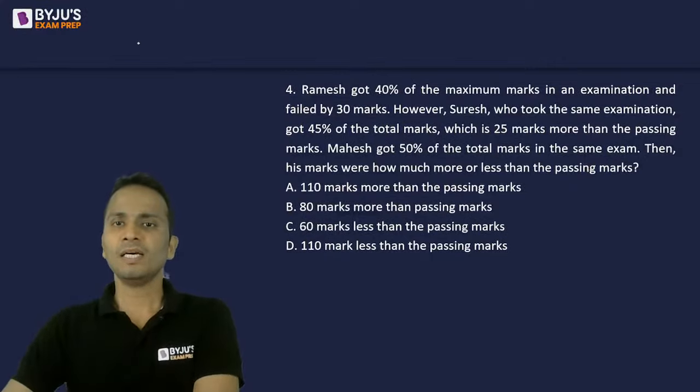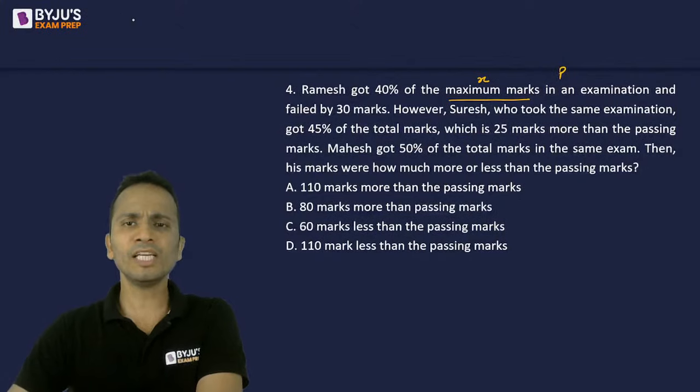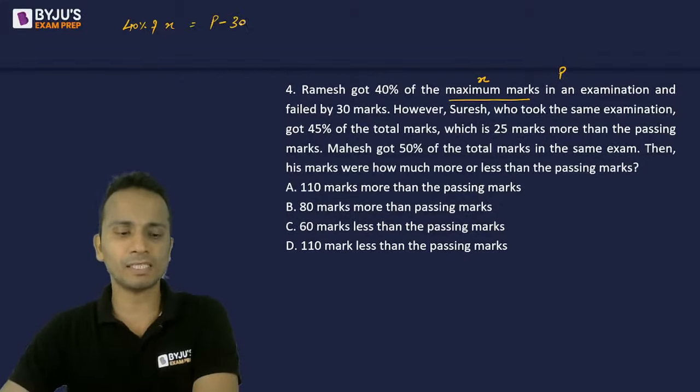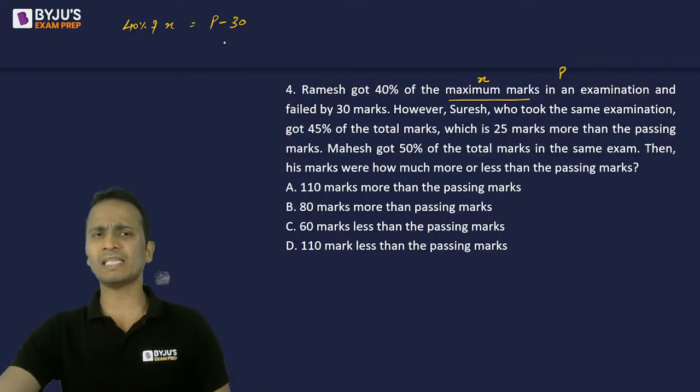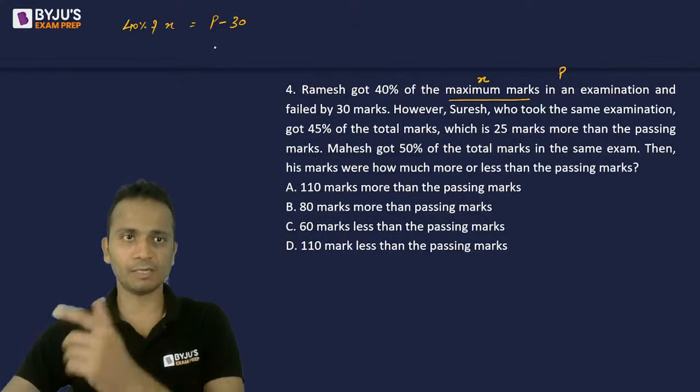Okay. Now let's say maximum marks is X and passing marks is P. Ramesh got 40% of the maximum marks, 40% of X, and his marks are 30 less than the passing marks. He failed by 30 marks.